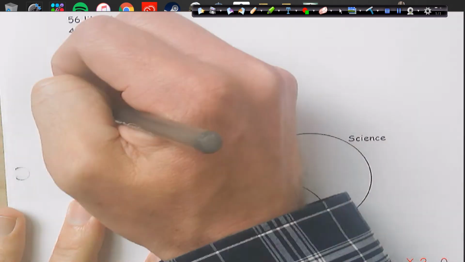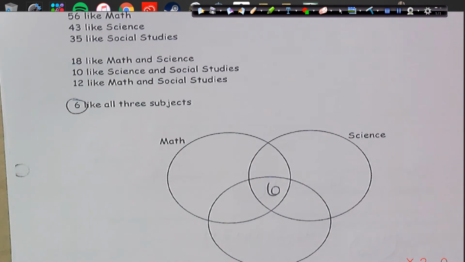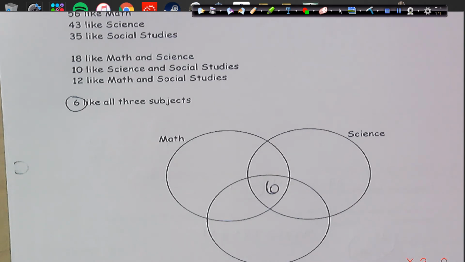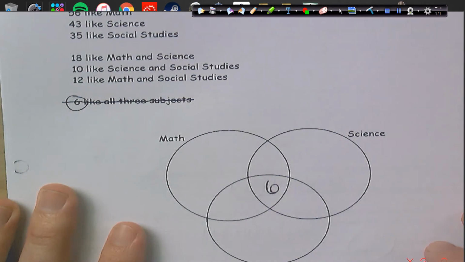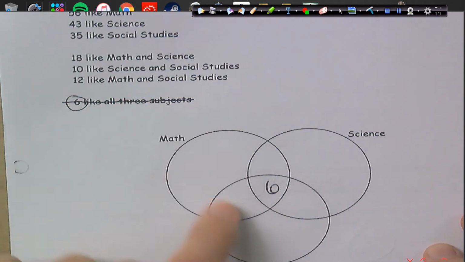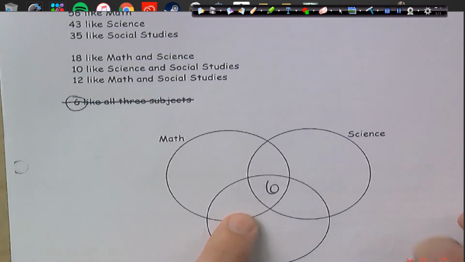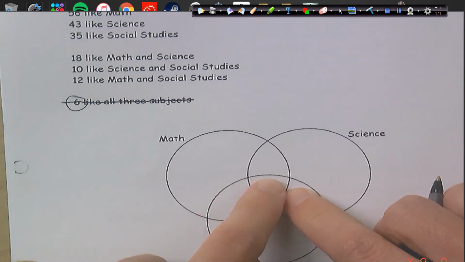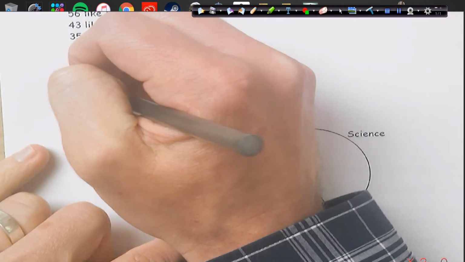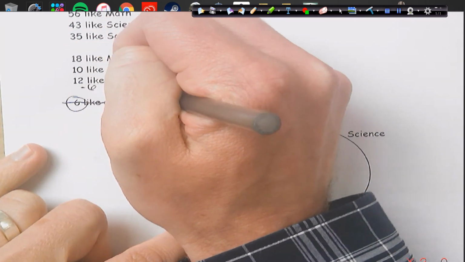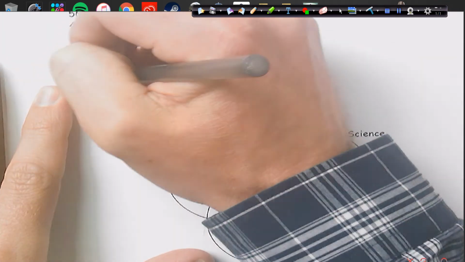Well, first, we want to start with our most overlap. So 6 right here. I got 6 people like all 3. Now we're going to move out. So I took care of that. I'm going to cross that. Now, let's go with math and social studies. A total of 12 like social studies and math. But you see how we already have 6 included in the overlap of these two circles? So I really have to subtract 6 from that, and I'm going to get 6 additional people that I get to put right here. And that's going to get rid of that.